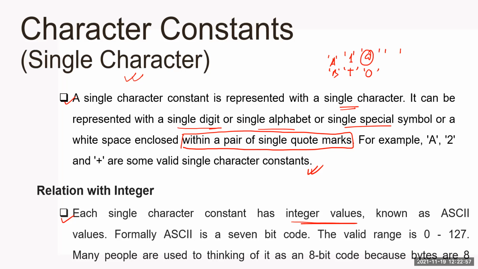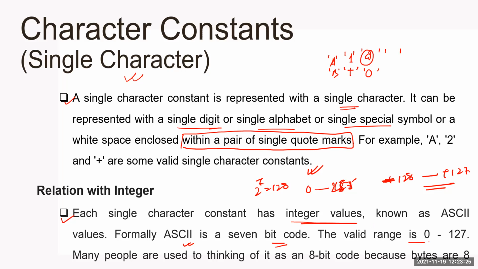It needs to be converted first to decimal, then to binary. So formally, ASCII is a 7-bit code. Okay, from the C programming point of view, 7-bit code, 2 to the power 7, that is 128. So unsigned characters will range from 0 to 255, and signed characters will range from minus 128 to plus 127.